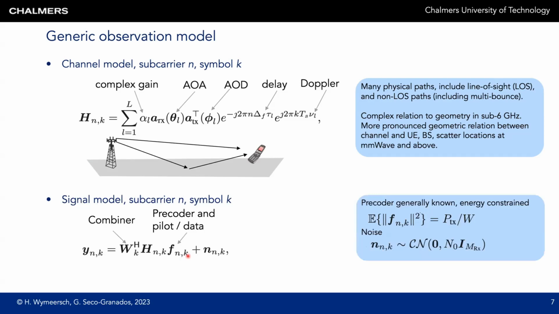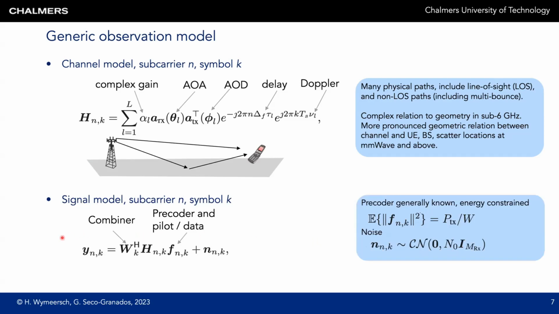So at each symbol K, at each time instant, a single precoder is used, denoted by F, K, and this precoder includes both the spatial precoding as well as any pilot symbols or data symbols. And then there is the noise. For most positioning and sensing applications, the precoder is known. Either it contains pilots or known data and must be energy constrained. The noise is typically modeled as complex Gaussian noise with variance N naught.